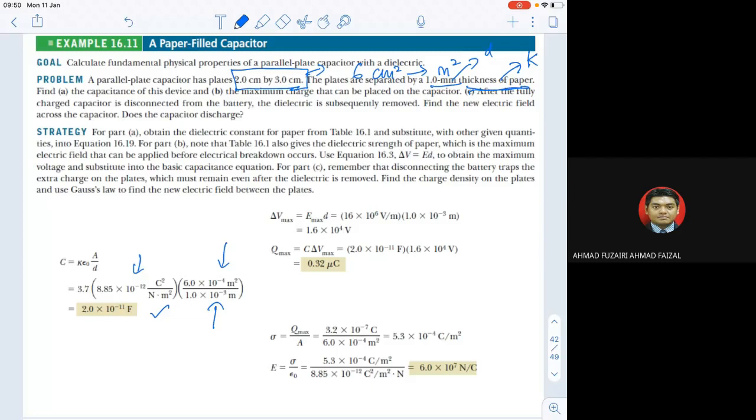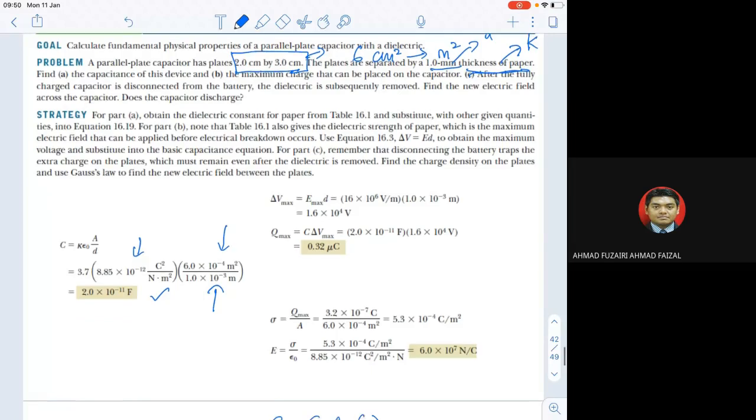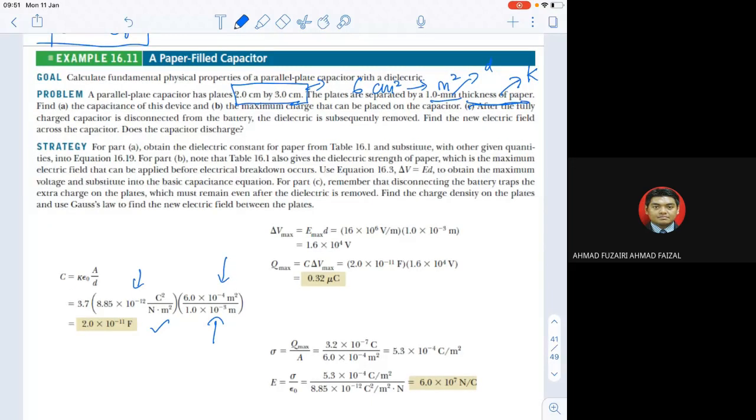The maximum charge that can be placed on the capacitor. The key word now is maximum charge. How do we get the maximum charge? If you want to get the maximum, you need to use the maximum of everything. Let's say we have electric potential V max.